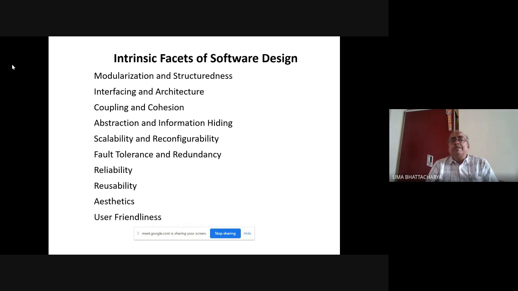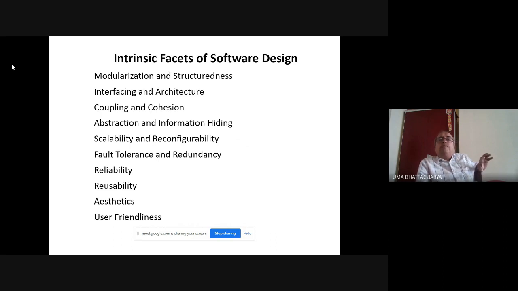So what are the intrinsic facets of software design? Generally, very few of these we follow in our classroom, and that's the problem. Software design must be characterized with modularization and structuredness.